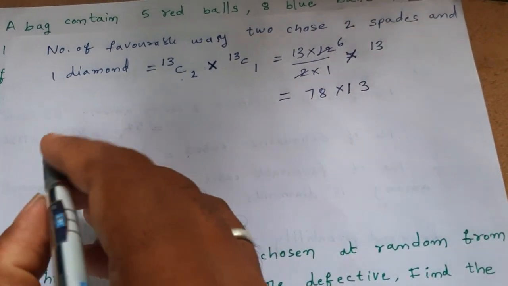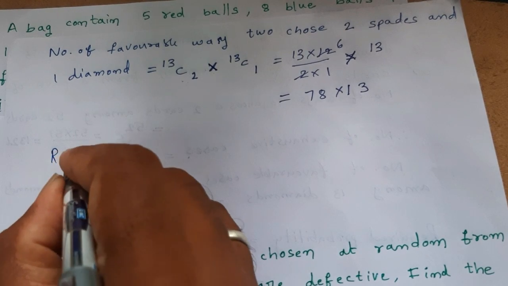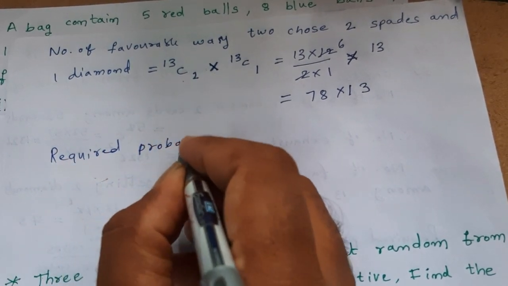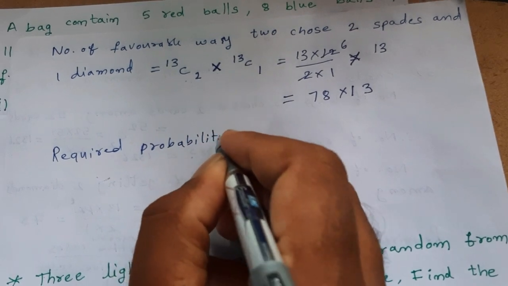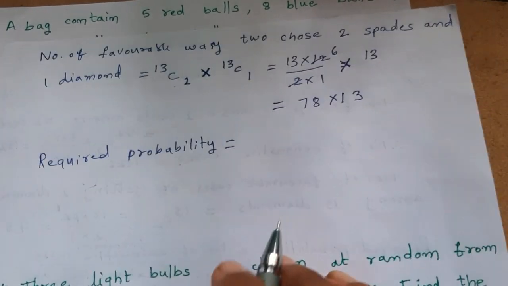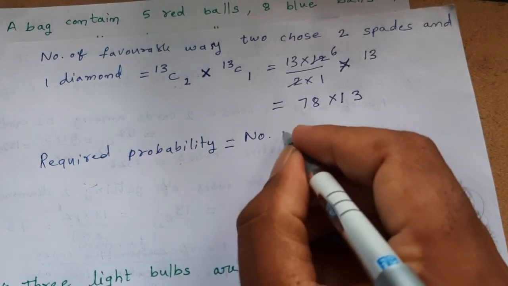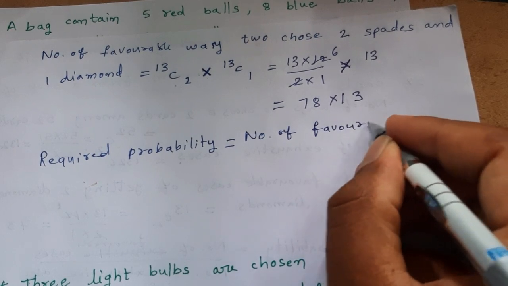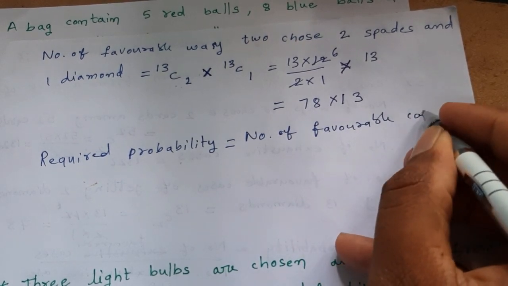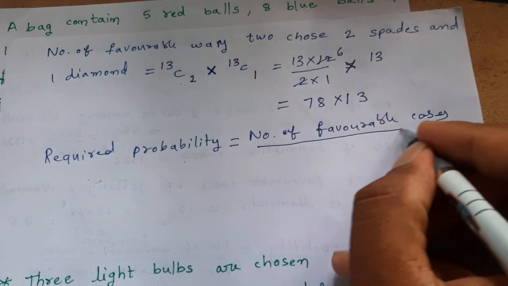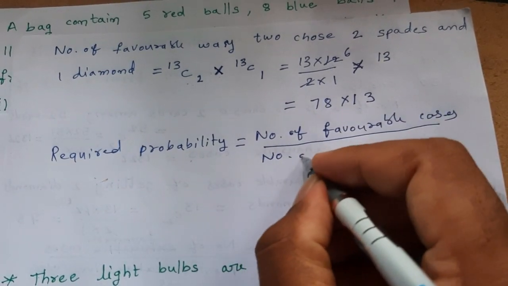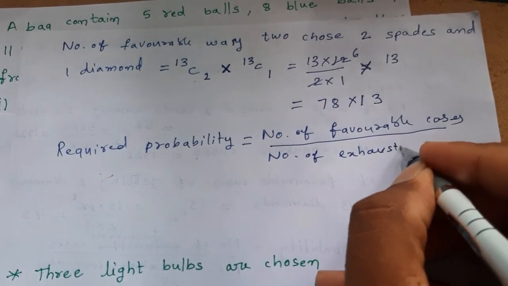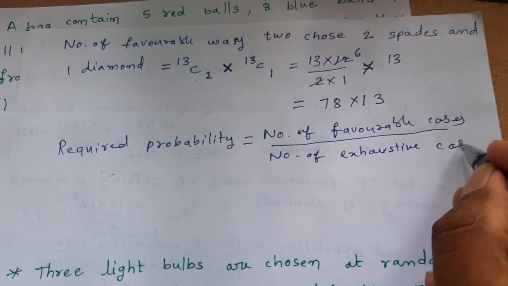Therefore, the required probability is equal to number of favorable cases by number of exhaustive cases.